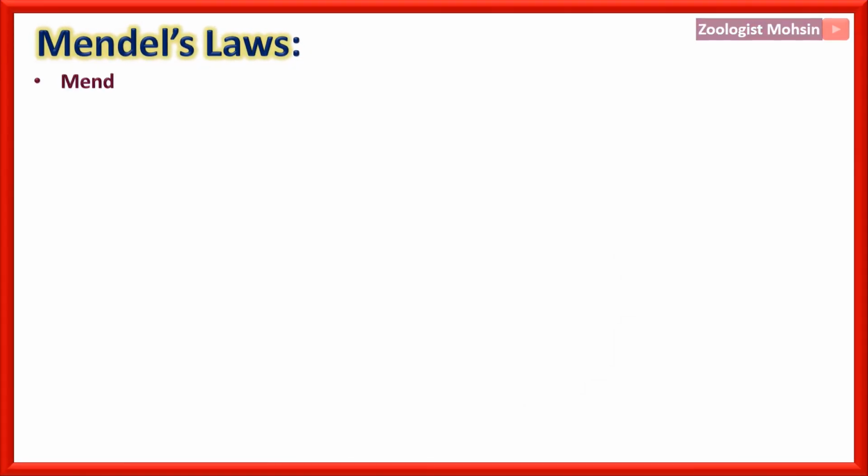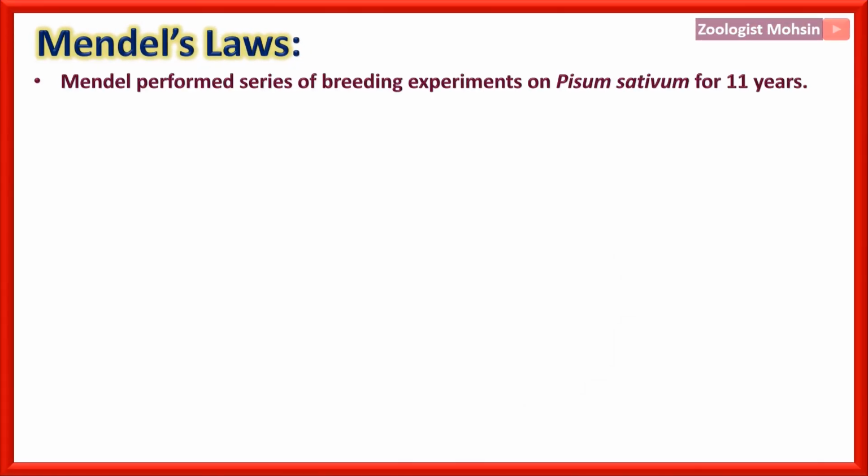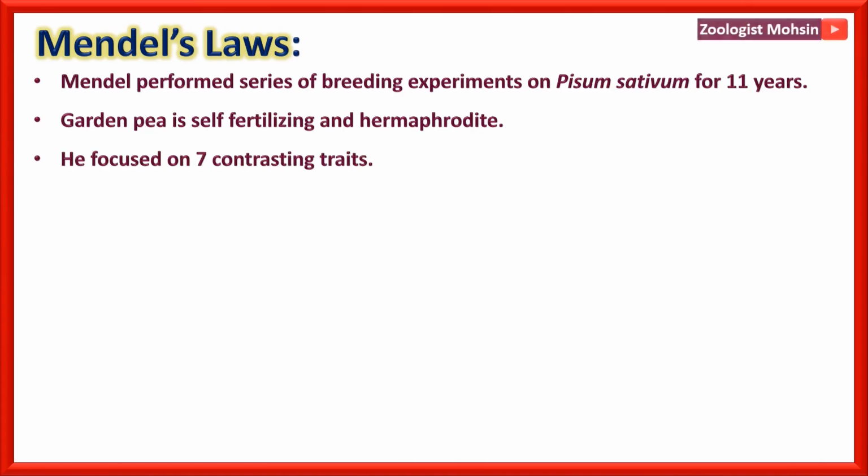Mendel's laws. Mendel performed series of breeding experiments on Pisum sativum for 11 years. So Pisum sativum is actually the scientific name of garden pea. Garden pea is self-fertilizing and hermaphrodite, and these are some features due to which Mendel selected this plant. He focused on 7 contrasting traits.